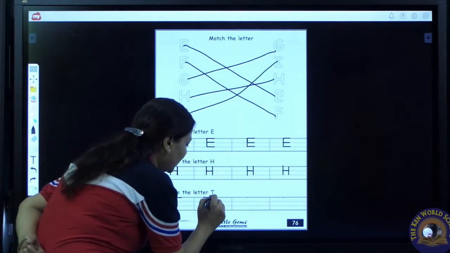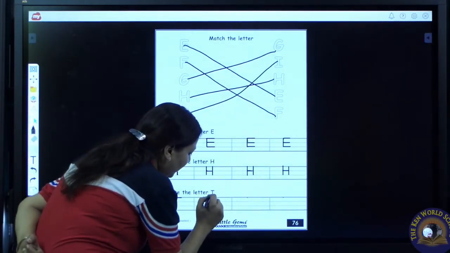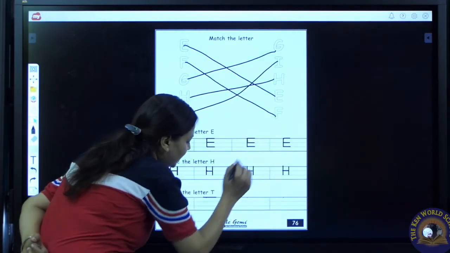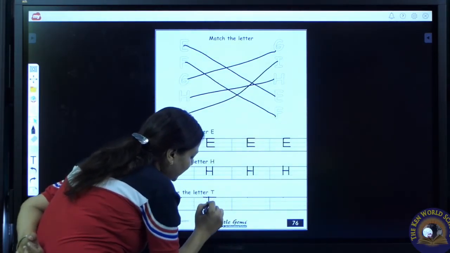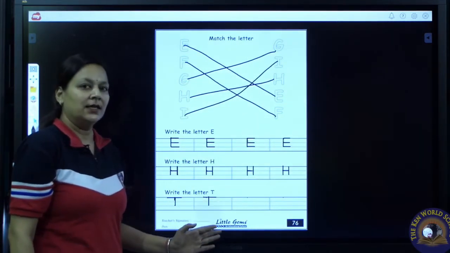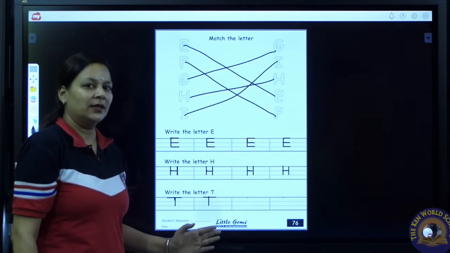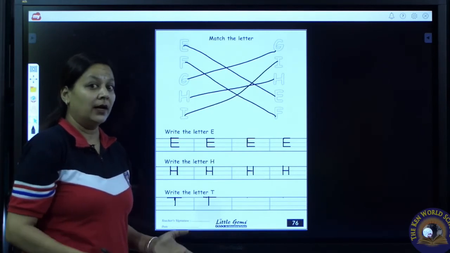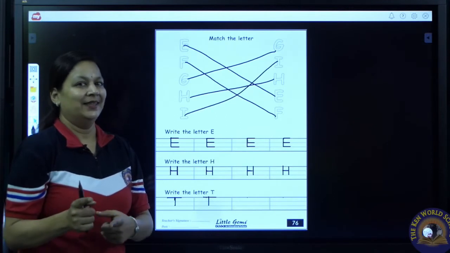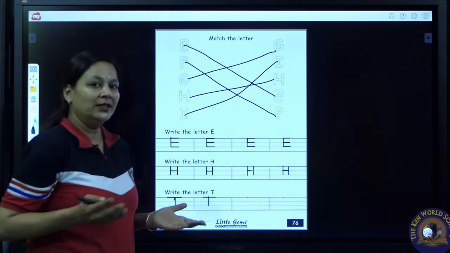Draw a sleeping line on the top line. Come to the center of the sleeping line and draw a standing line. T. T says T. T says T. T as in tiger. Now it's your time to write. Have you all done?